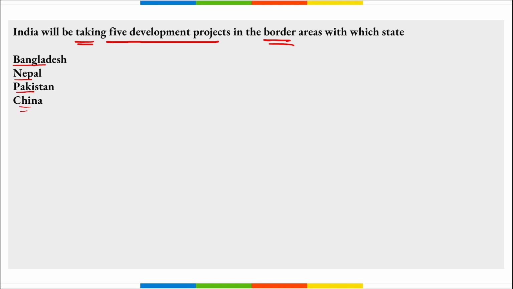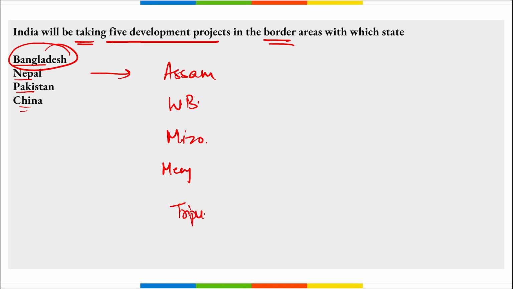So it will be along the border of Bangladesh, and the 5 states where these development projects will be working are Assam, West Bengal, Mizoram, Meghalaya, and Tripura. Right, these are the 5 states where 5 development projects will be carried out along the border of Bangladesh. These 5 projects include construction of Bailey Bridge, road repair, and strengthening of the retaining walls. Correct?